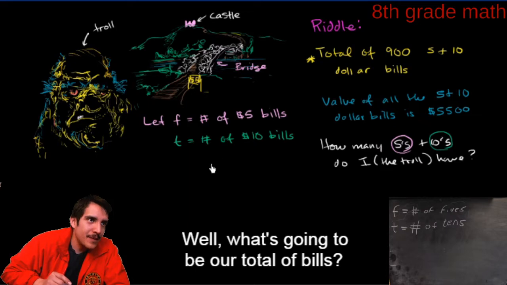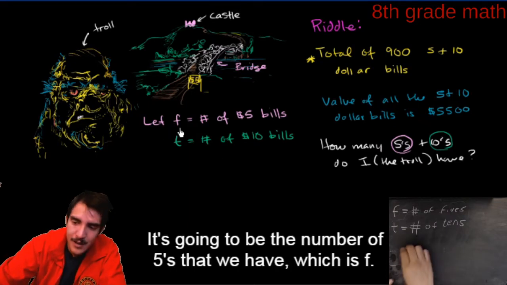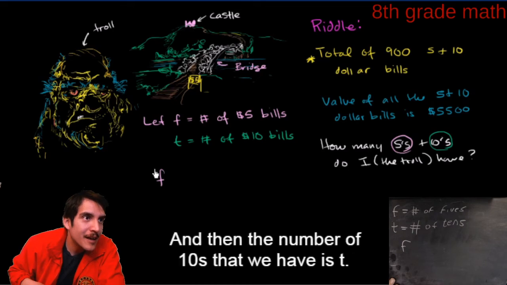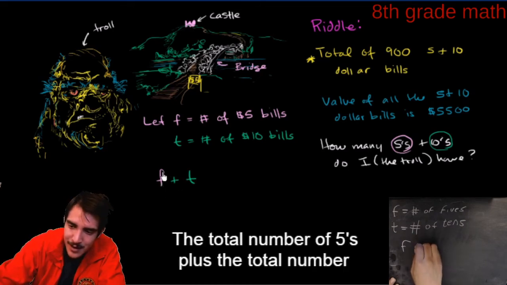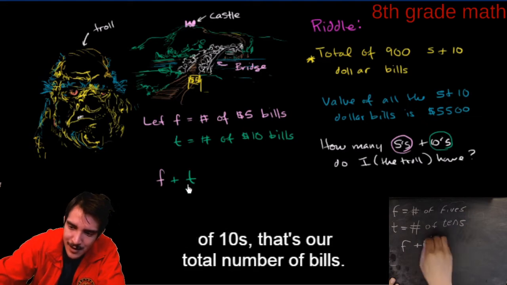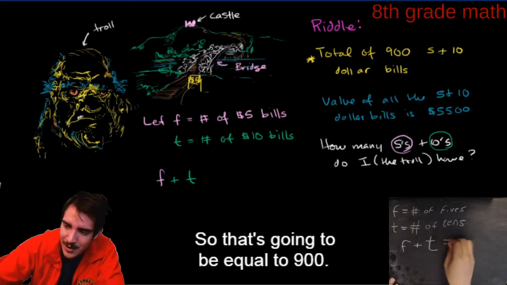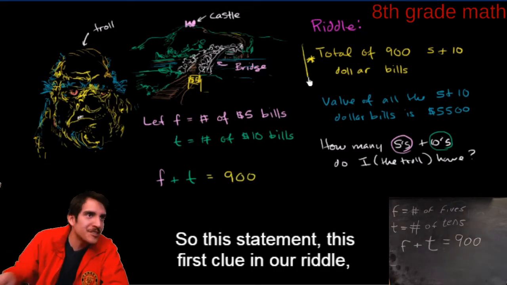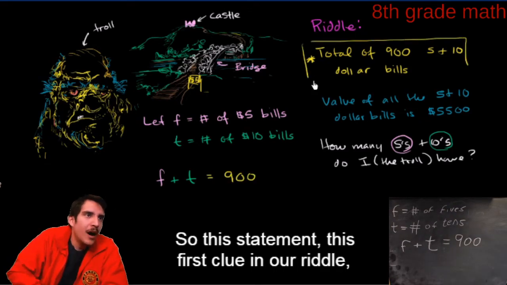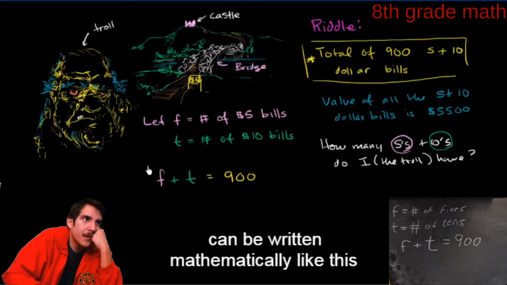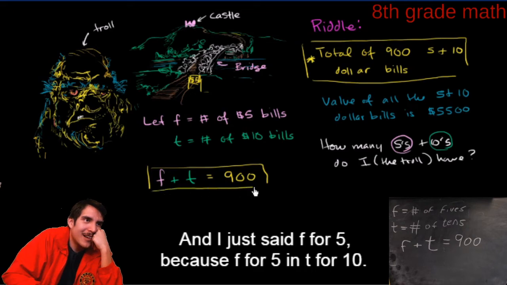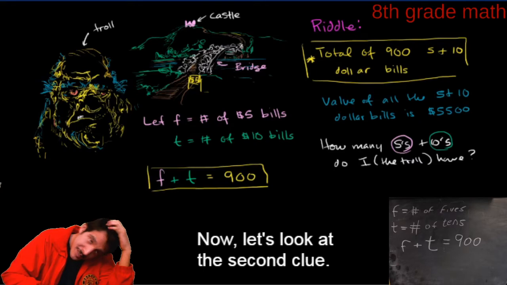Well, what's going to be our total of bills? It's going to be the number of fives that we have, which is f, and then the number of tens that we have is t. The total number of fives plus the total number of tens, that's our total number of bills. So that's going to be equal to 900. That's our first equation. This first clue in our riddle can be written mathematically like this if we defined the variables like that. And I just set f for 5 and t for 10. That makes sense.